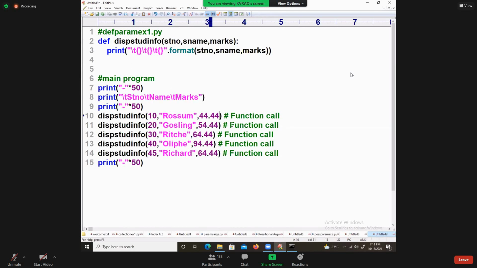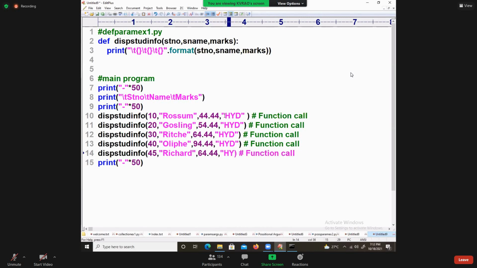But one thing I want to say: Rosam is a person living in Hyderabad, and all these people are living in Hyderabad only. See, I am writing HYD. Carefully understand and then talk to me. After the marks, Hyderabad, for example. Then Richie is also living in Hyderabad, Olip is also living in Hyderabad, and Richard is also living in Hyderabad.